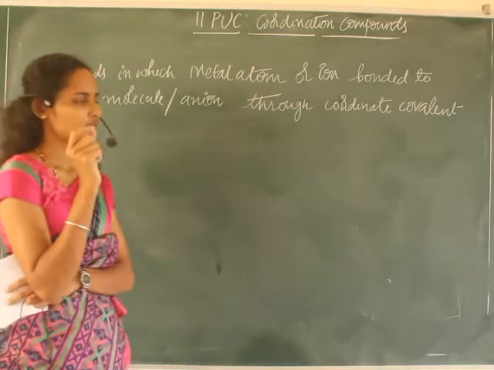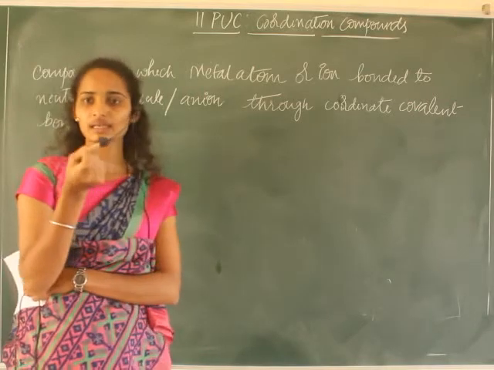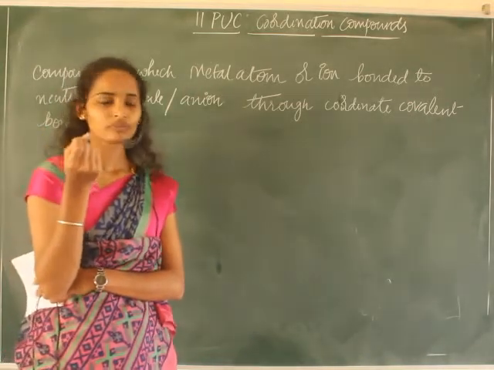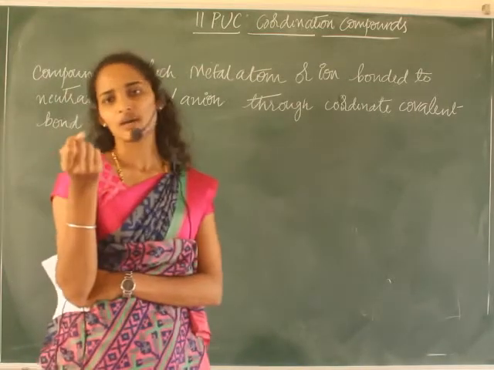These are very important coordination compounds.